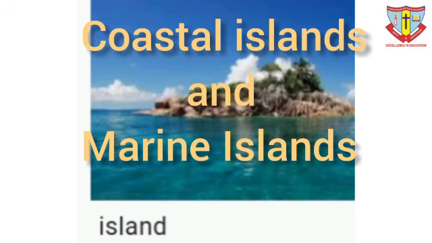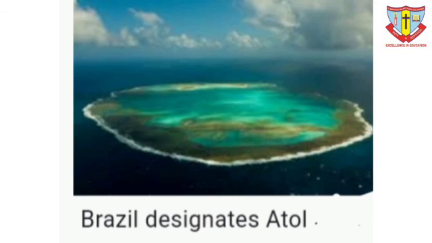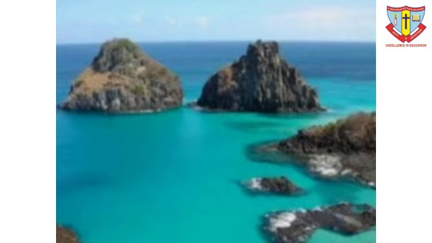Islands. Besides the mainland, some islands are also included in Brazil. They can be classified into coastal islands and marine islands. Most of the coastal islands have formed due to deposition. Marine islands were a part of the mainland. They are more than 300 km away from the mainland in the Atlantic Ocean. These islands are mostly rocky and they are on the top of submerged mountains. The islands near the coast of the South Atlantic Ocean are coral islands and they are called atolls.